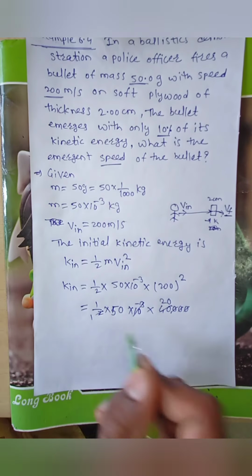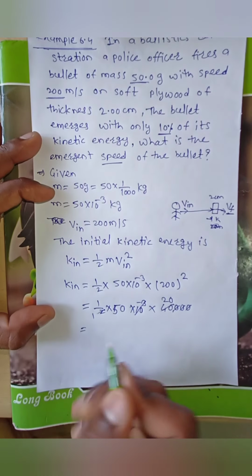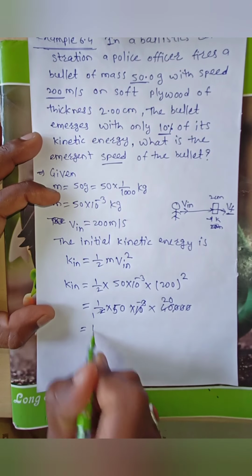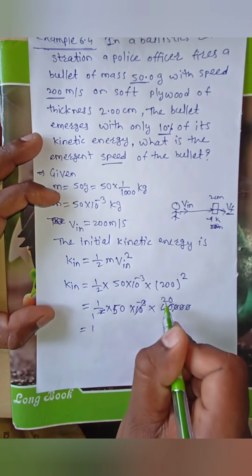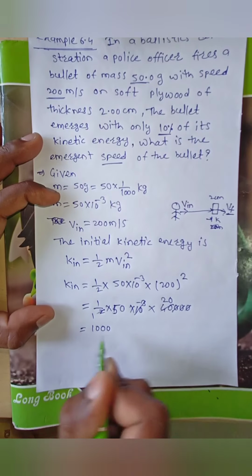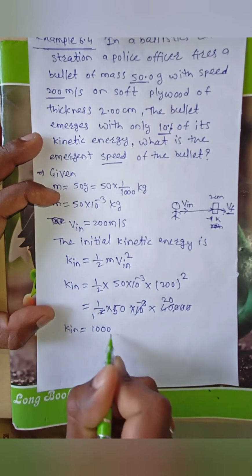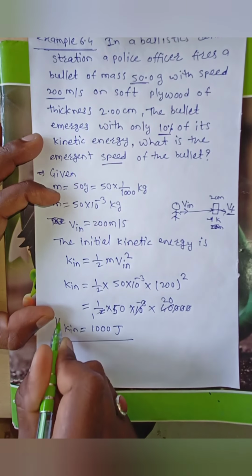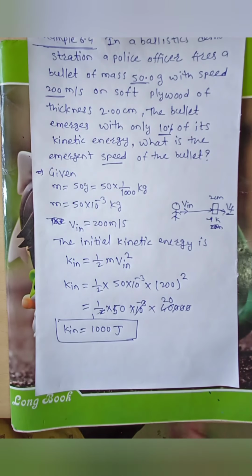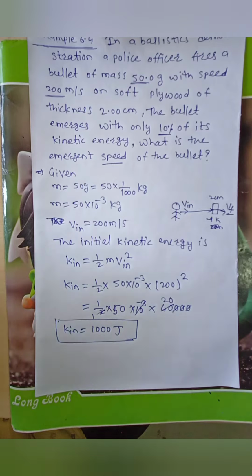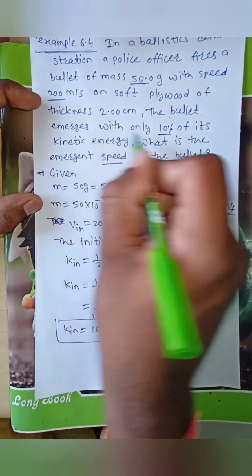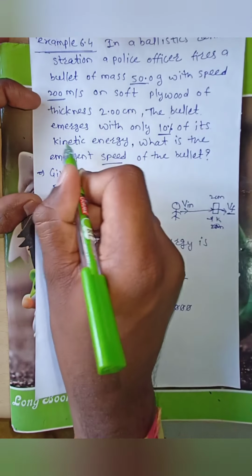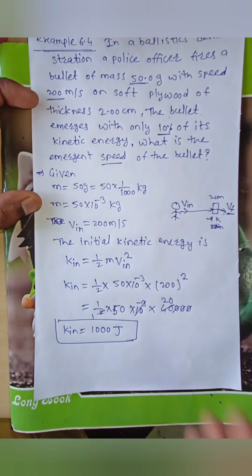Now 50 into 20 is how much? 5 2s are 10, means 1000 joule. Initial kinetic energy is 1000 joule. The initial kinetic energy is 1000 joule. Now they can say that the bullet emerges with only 10% of its kinetic energy.